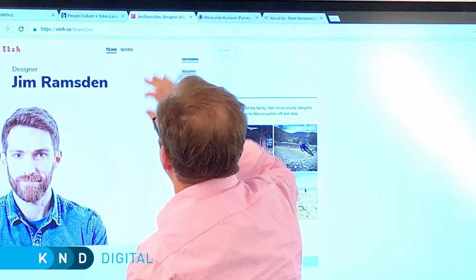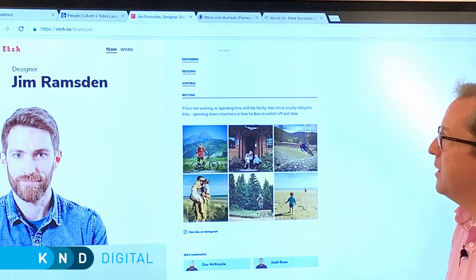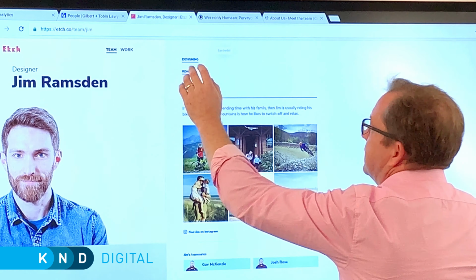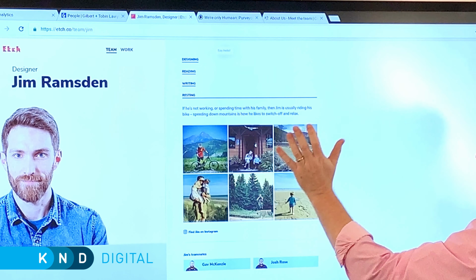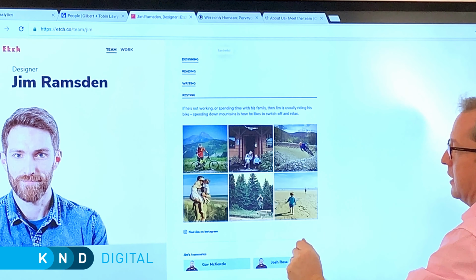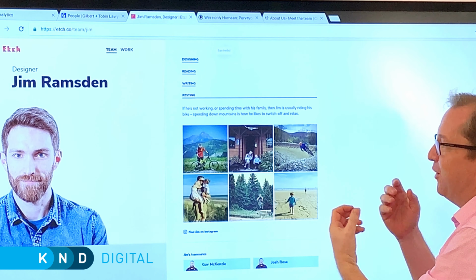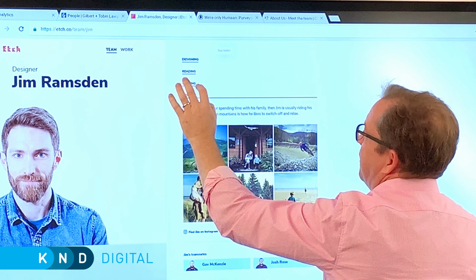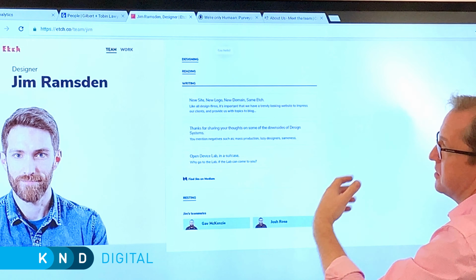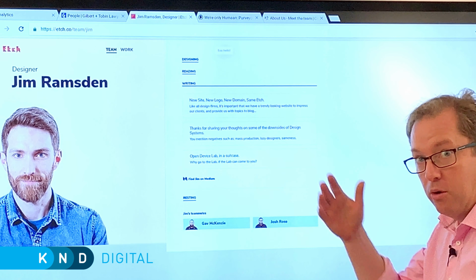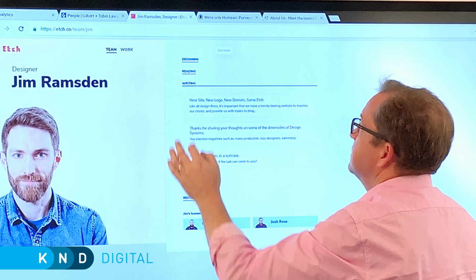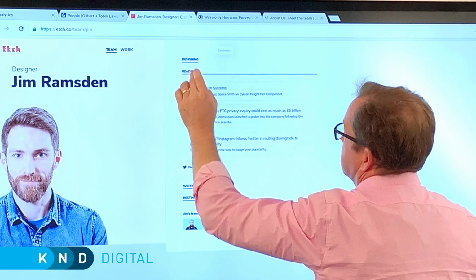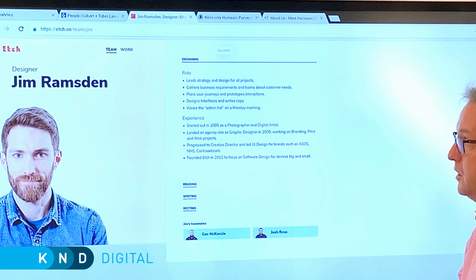So here's another one, a little bit more traditional, a dev firm in the US. These guys do the same sort of thing with profile shots of their home life or what they enjoy doing. Each of them have this sort of resting component, but there's different categories. So there's a writing component. There's these blog articles that are drawn in. There's a reading component of his Twitter recommendations and his profile of actually what he does.